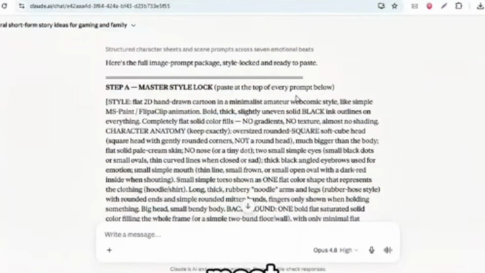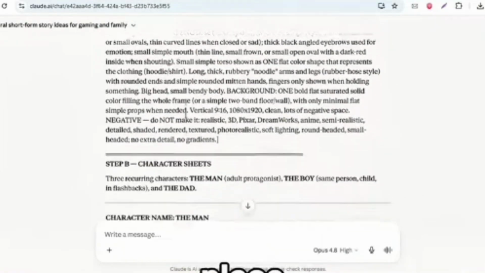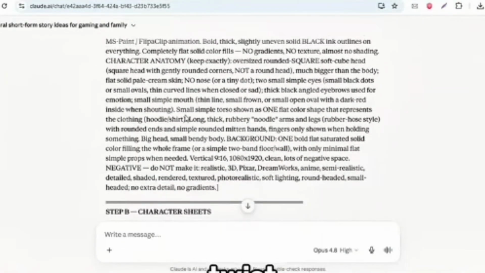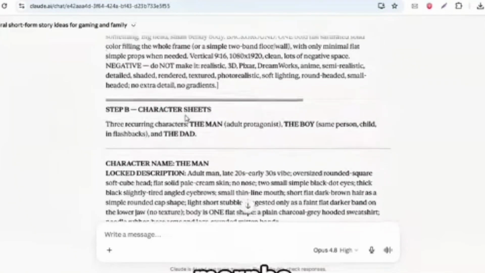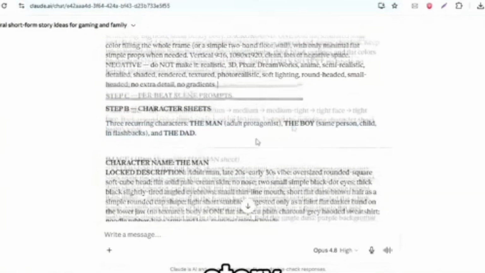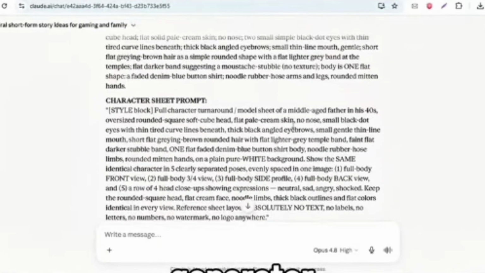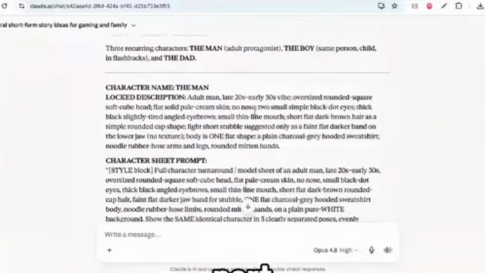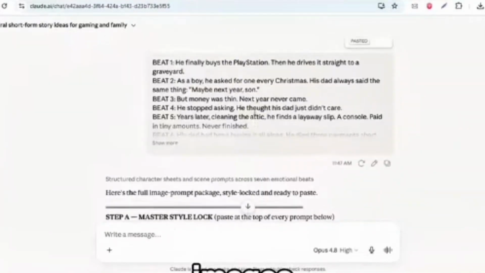First, Claude builds you a character sheet, the part most people skip and exactly why their videos look broken. That sheet locks your kid, your parents, the whole look in place, same face, same vibe in every shot, all the way to the emotional twist. Skip it and your character morphs into a different person every scene. Right below that, Claude hands you the image prompts, one for every beat of your story, ready to paste straight into your image generator. Characters locked, prompts lined up. Next step, the fun part. We turn these into actual images, then into moving video.